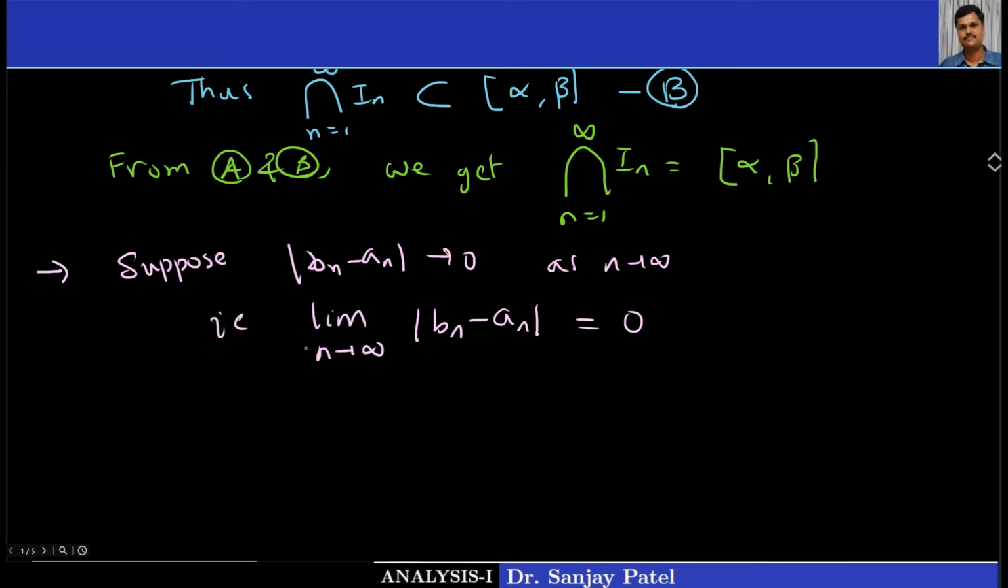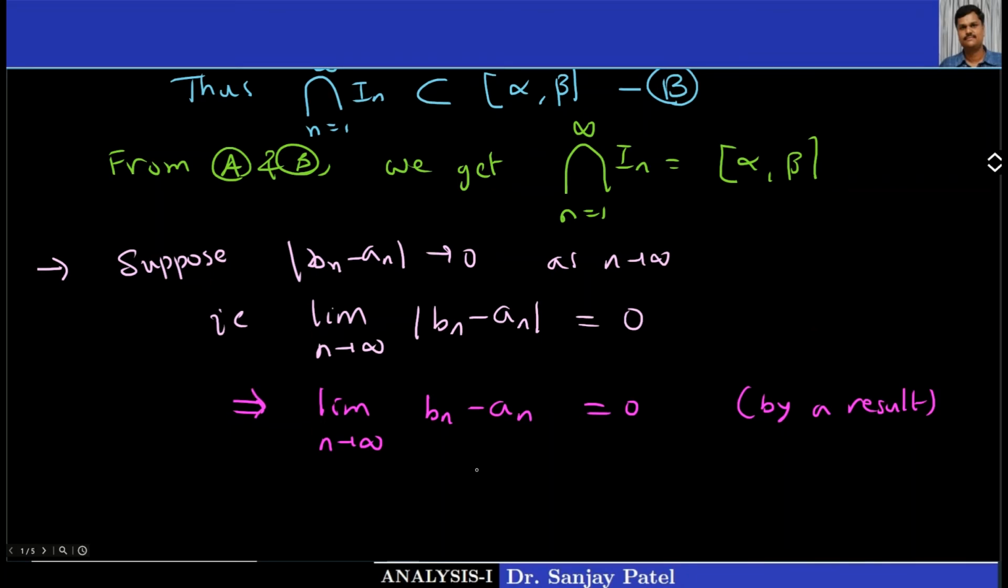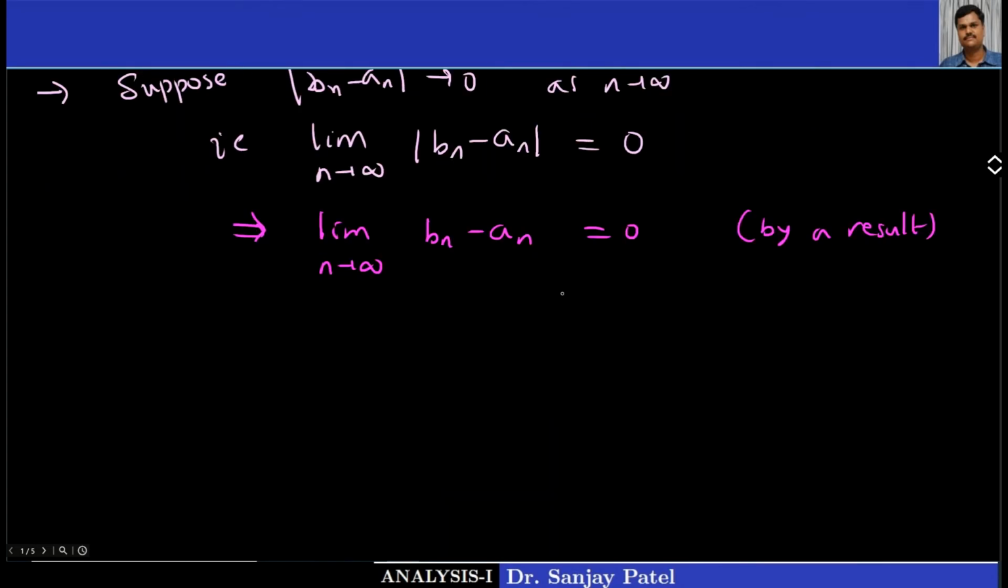And if you remember, if the limit as n tends to infinity of mod of xn is equal to 0, then this implies the limit as n tends to infinity of xn is also 0. Means I can remove the modulus and still the limit is 0 by a result. We know what result we are talking about. If mod of xn tends to 0, then xn will also tend to 0. And it is true only when the limit is 0, remember, not always. And since the limit is 0, we can remove the modulus sign. So we get this thing.